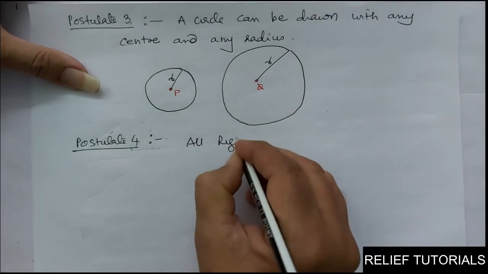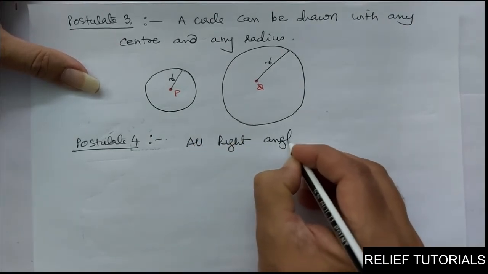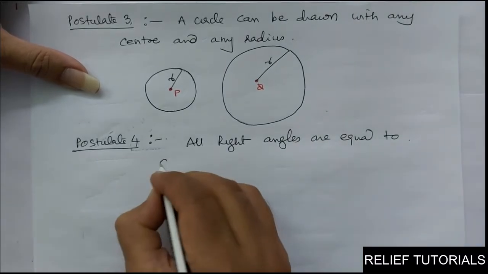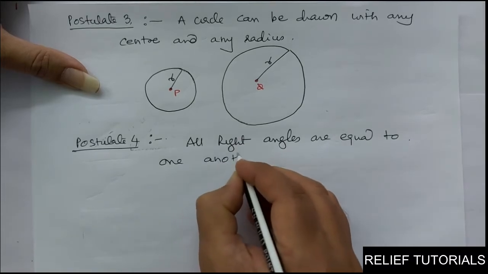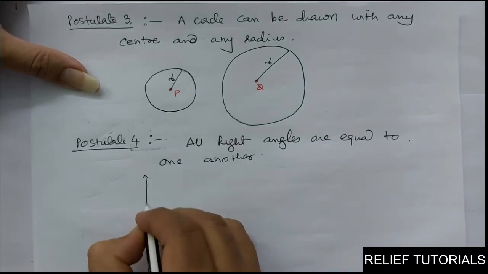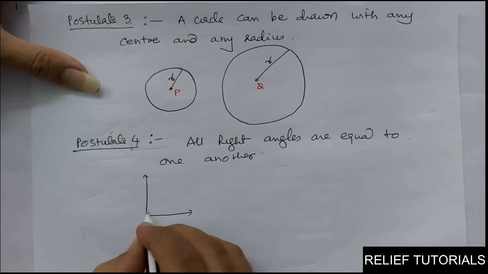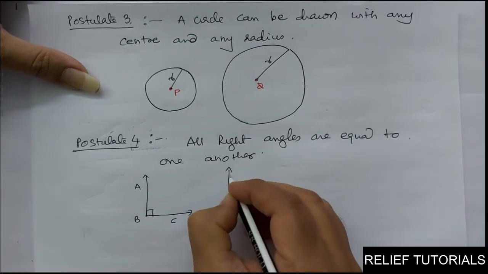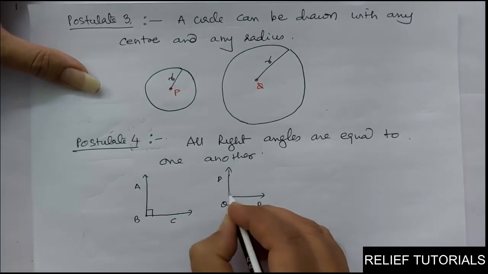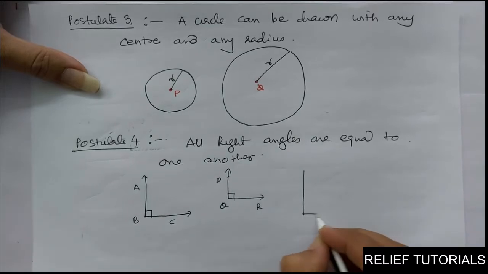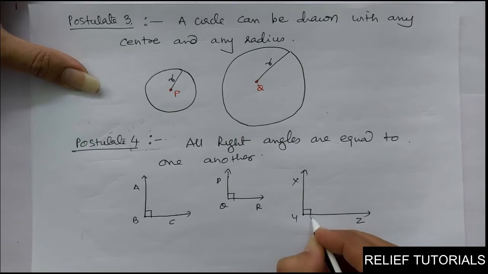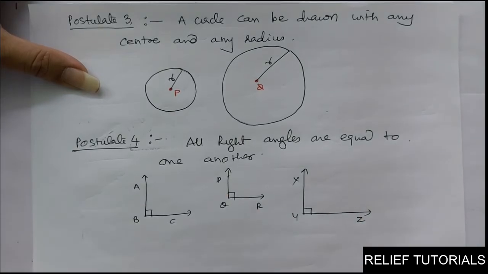All right angles are equal to one another. All right angles are equal to one another means this: I have taken one right angle, ABC. This I have taken another right angle, PQR. You take another right angle, XYZ. So, all these right angles are equal to one another.